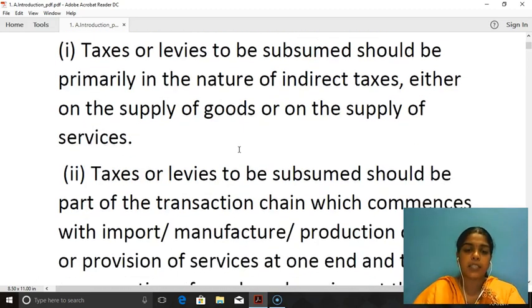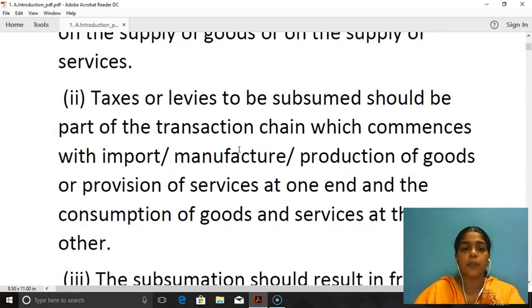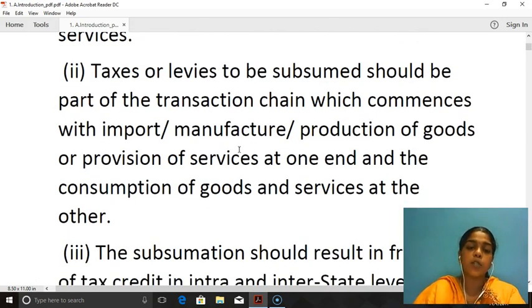That is the first point. Next, taxes or levies to be subsumed should be part of the transaction chain which commences with import, manufacture, production of goods or provision of service at one end and the consumption of goods and services at the other. So the taxes or levies to be subsumed should be part of the transaction chain. There are various kinds of transactions like importing of goods, manufacture of goods, production of goods, provision of services. These are all the important transaction chains.